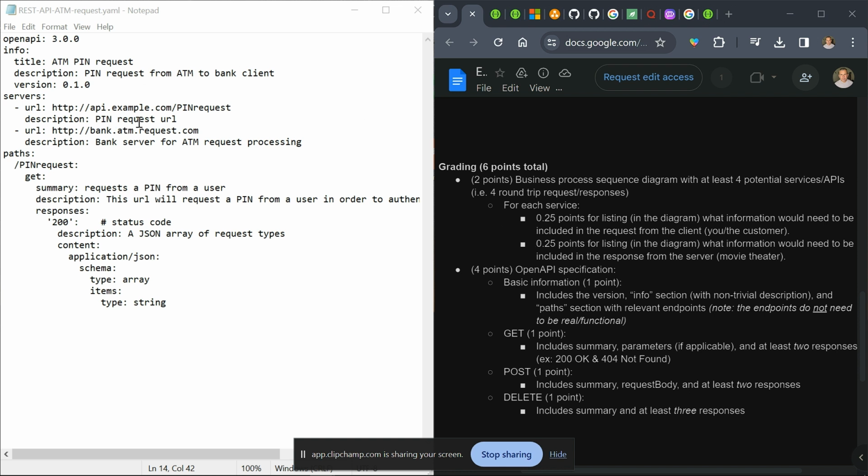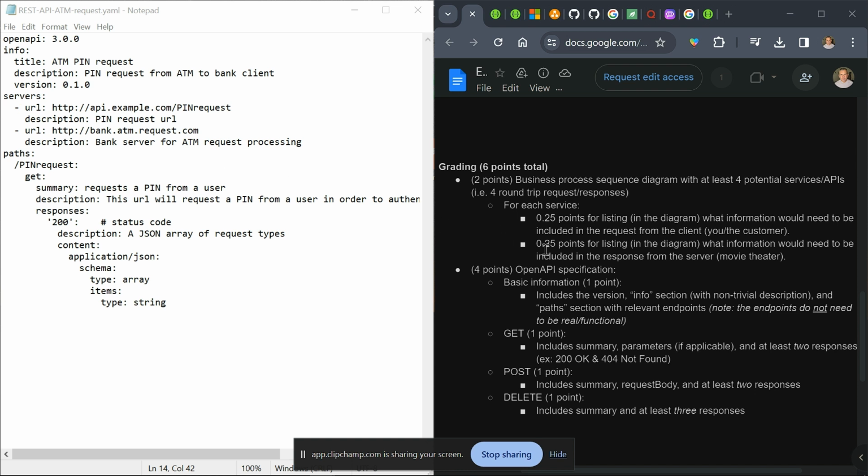So this is the YAML file. It'll be easier for me to just point to the different parts, and point to the assignment. So OpenAPI specification. So we have OpenAPI information here, the info, the title of this particular REST API is going to be ATM pin request. The description is pin request from ATM to bank client. Version is 0.10. I think that's a good enough version as any.